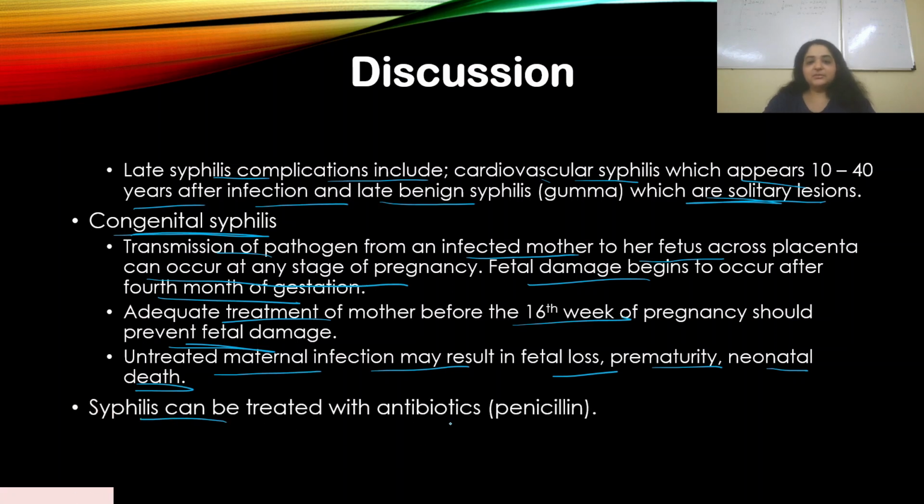Syphilis can be treated with antibiotics. Penicillin is usually given to patients to treat syphilis. So syphilis is a pretty long disease. There are different stages, and also a stage of latent syphilis. Neurosyphilis also gets involved in the primary and secondary stages of syphilis. And of course, there is congenital syphilis also. If the mother is untreated, then it could lead to a lot of problems. If the doctor finds out that the mother is already infected while she's pregnant, then they can perform a treatment to help get rid of it.